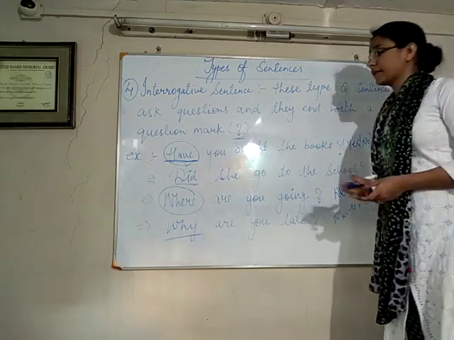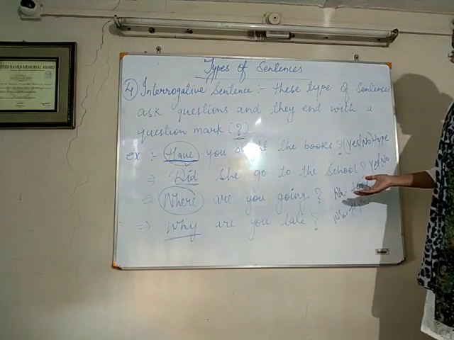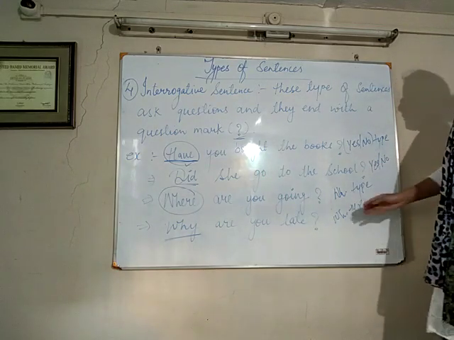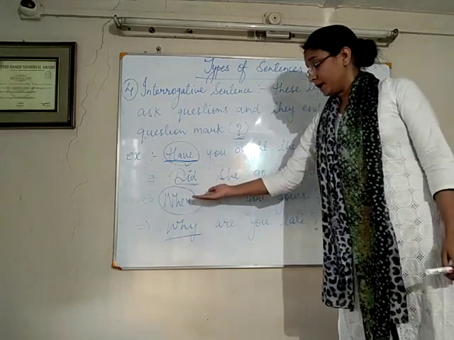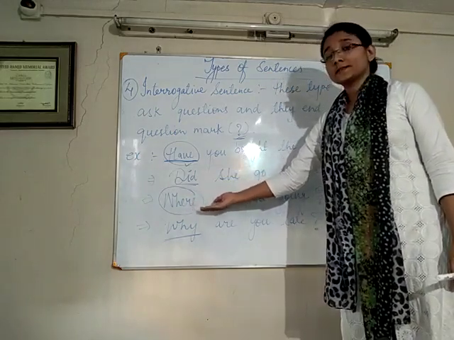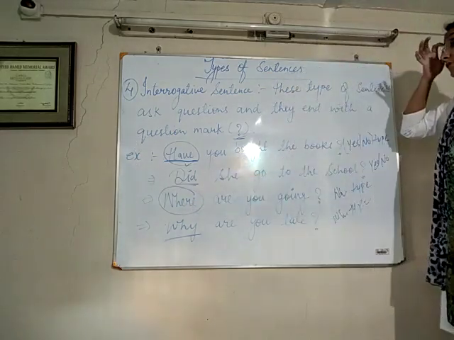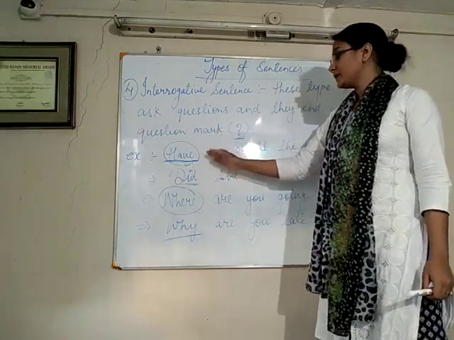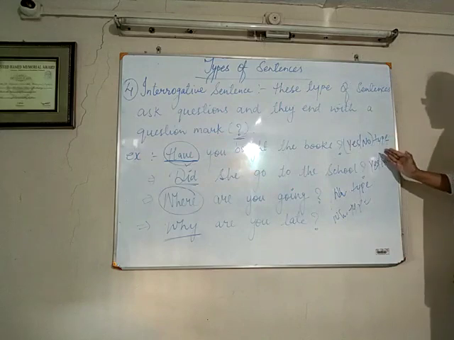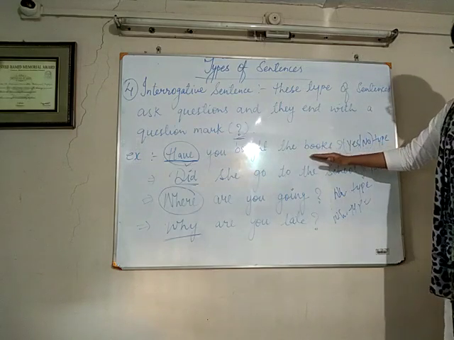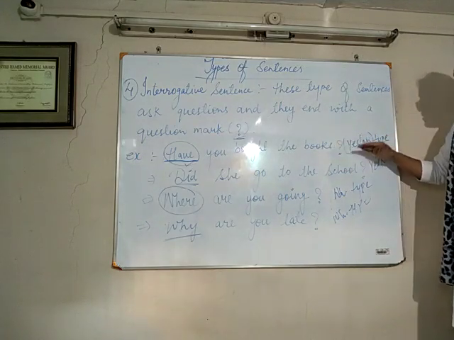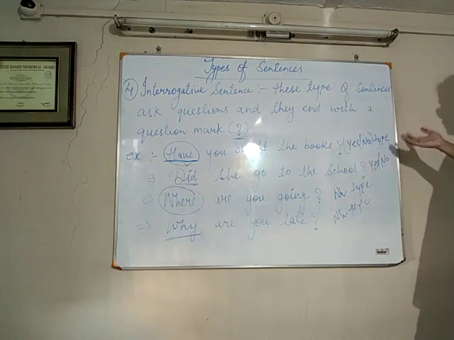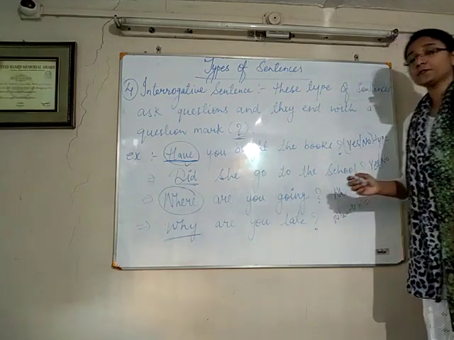So there is a simple method to understand why this is called yes/no type and why this is called WH type. Whenever we use a question word at the start of a sentence, it is called a WH type sentence, and whenever we use a helping verb first in a sentence, it is called yes/no type. Or if the answer to the question is yes or no, then it is called a yes/no type interrogative sentence.